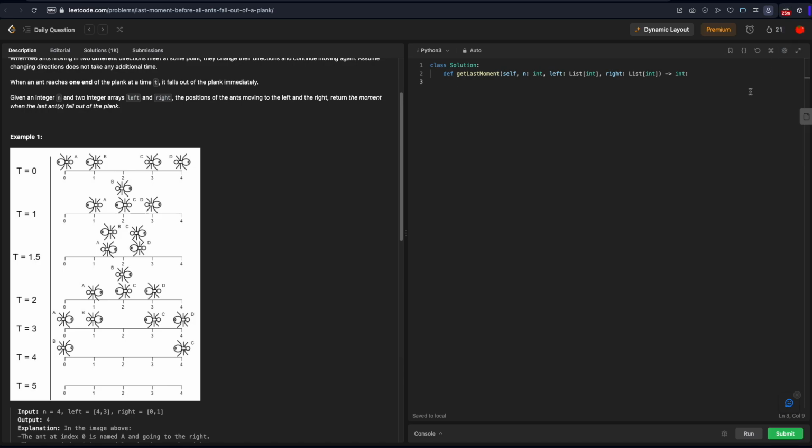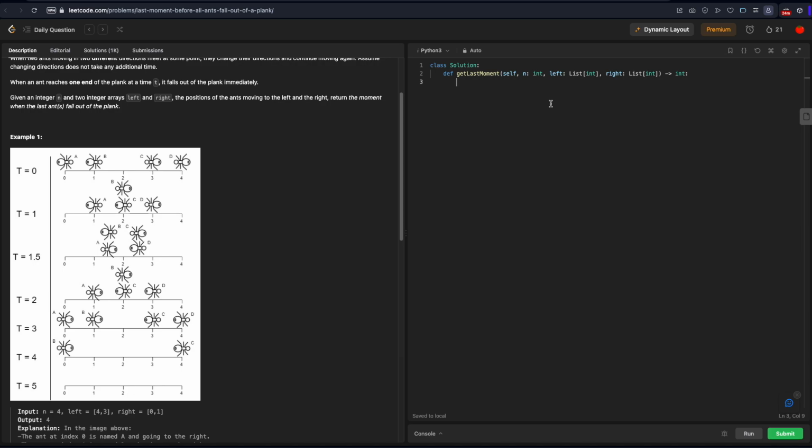Now, because we don't care about actual ants and individual ants, we only care about the movement of ants left and right. What's the longest it's going to take for an ant moving left to reach the end of the log? So yes, it might bump into another ant and switch directions, but that other ant will also switch directions at that same position. So we can just imagine it's the same ant continuing on from that point. So what is the longest it's going to take an ant moving left to reach the end of this log?